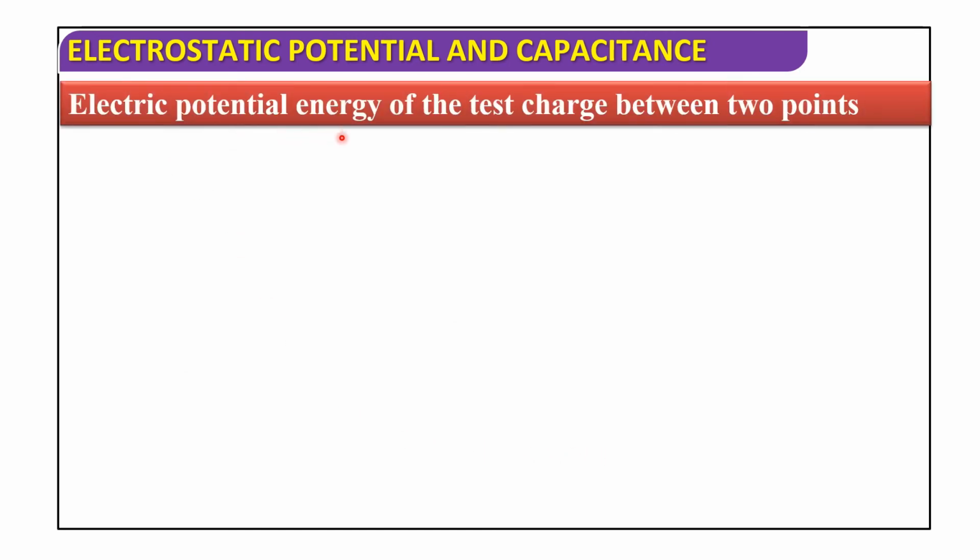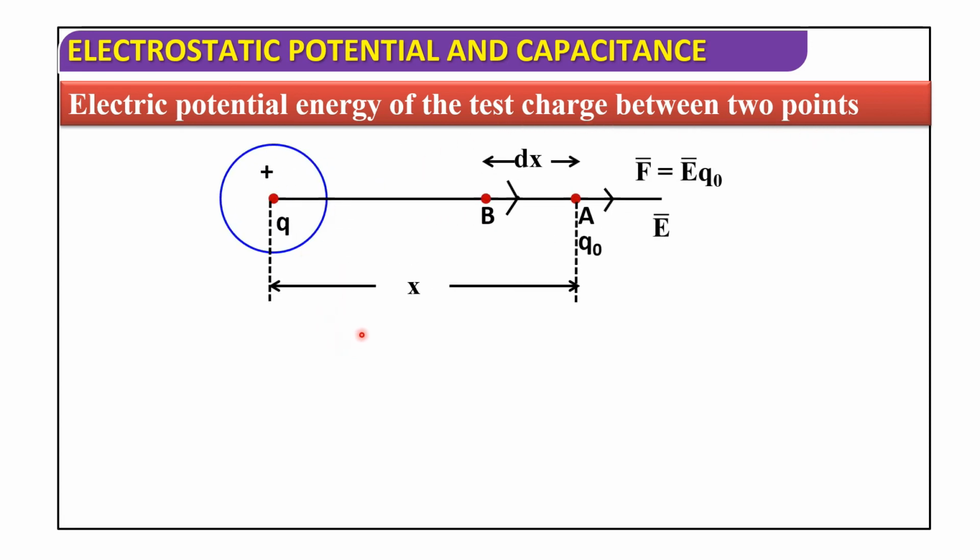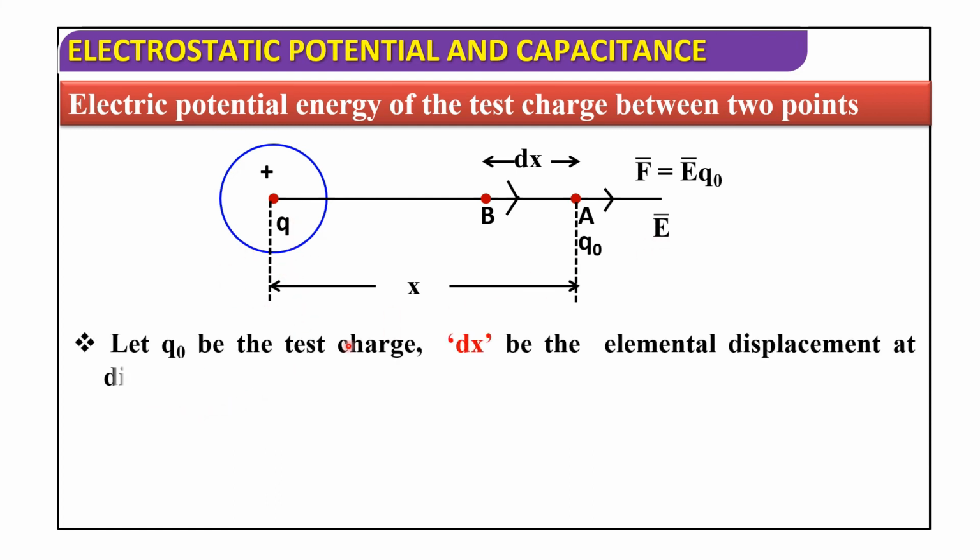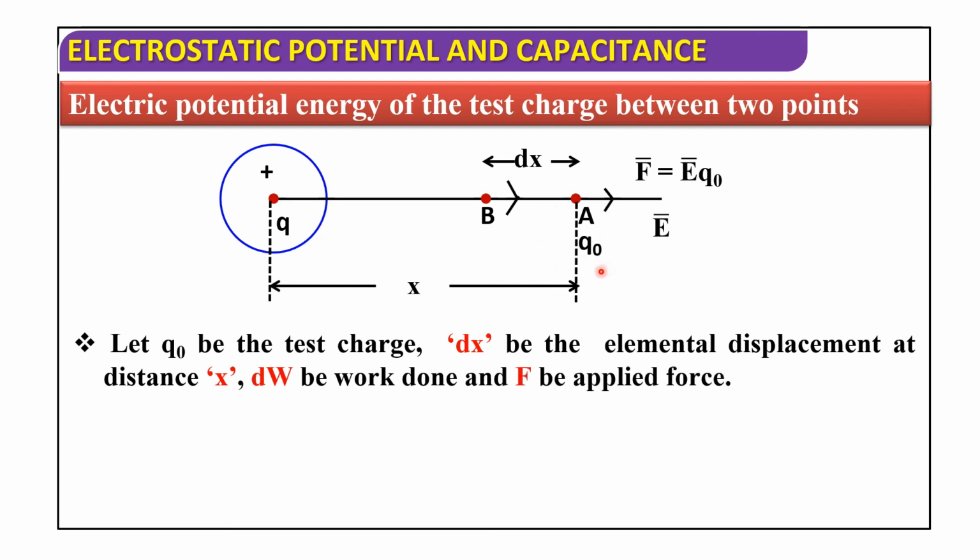Now we discuss the electric potential energy of a test charge between two points. So here we are taking the charge Q. Here Q naught is the test charge, dx is the element displacement, dw is the work done and F is the applied force. It is the positive charge, and the test charge Q naught is placed at A, and dx is the element displacement at distance x, dw is the work done and F is the applied force.